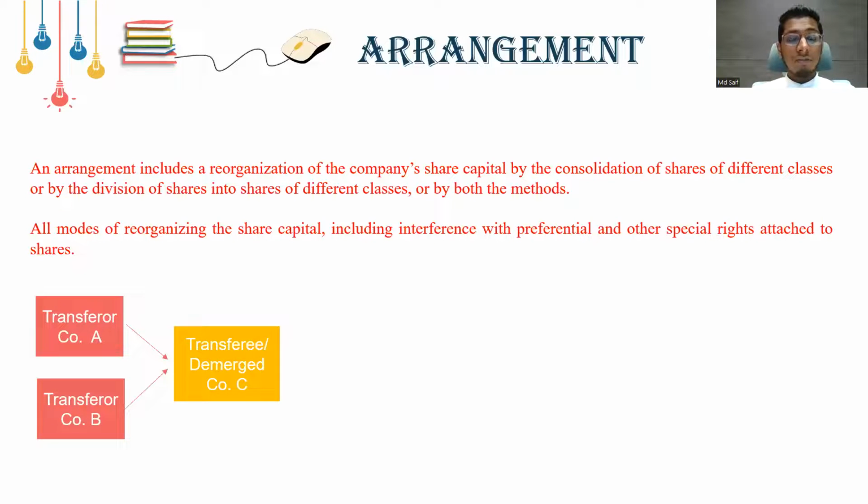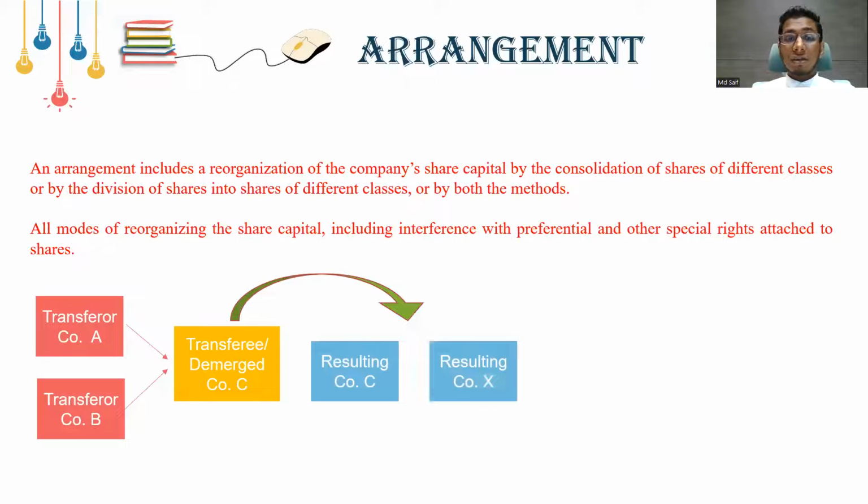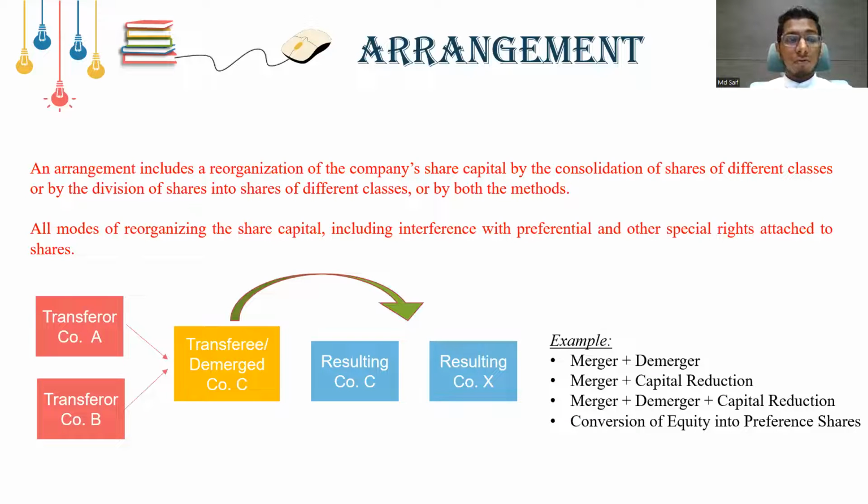Then the transferee company will again demerge into resulting companies C and X. That means company C breaks into two separate companies, C and X. Arrangement also includes merger plus demerger in one single scheme, merger plus capital reduction, merger plus demerger plus capital reduction, and conversion of equity into preference.